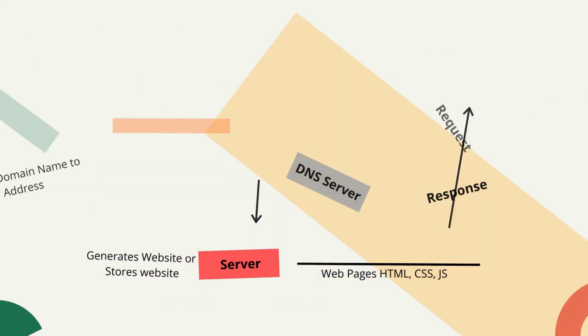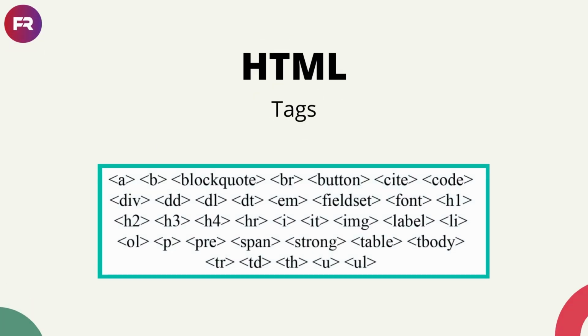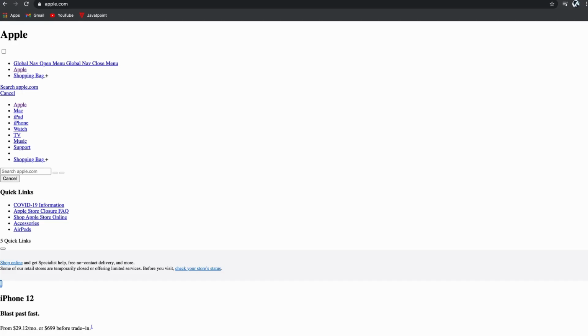Let's see the technologies which are used to build a complete website. HTML. HTML stands for Hypertext Markup Language, which gives structure to the website. We have plenty of tags like paragraph, p tag, headings, h1, h2, h3 up to h6 tags, table and image tags and many more like this. This is how a web page built with only HTML looks like. Everything is plain and simple. No color, only black and white, like reading a newspaper.